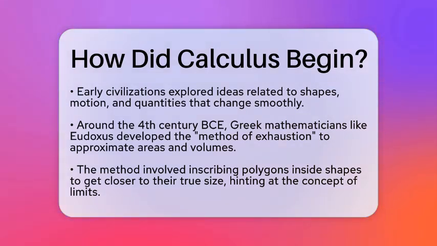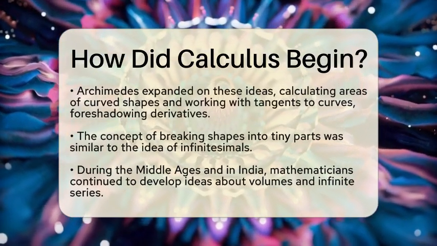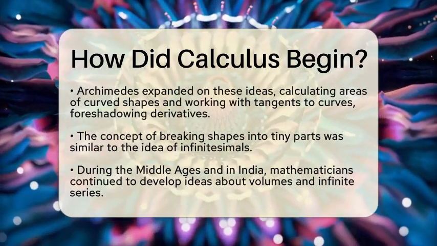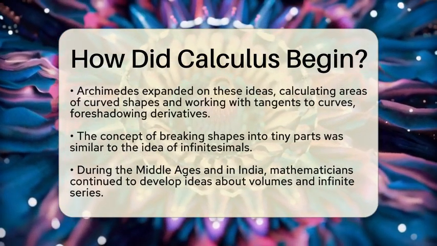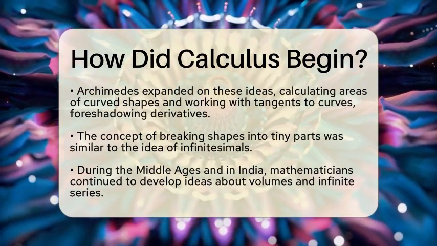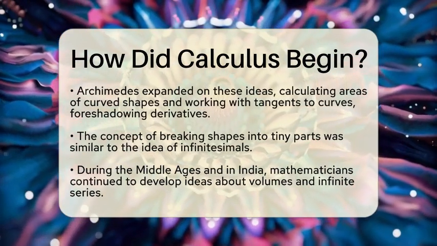Long before calculus was formalized, ancient civilizations were already exploring ideas related to shapes, motion, and quantities that change smoothly. Around the 4th century BCE, Greek mathematicians like Eudoxus created the method of exhaustion. This method involved inscribing polygons inside shapes to approximate their areas and volumes more and more closely. Think of drawing many-sided polygons inside a circle to get a better idea of its size. This approach was a big step toward understanding limits, which are essential in calculus.